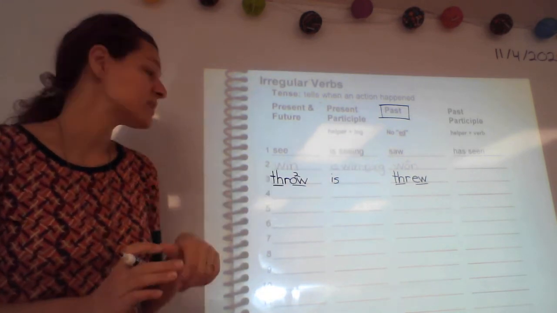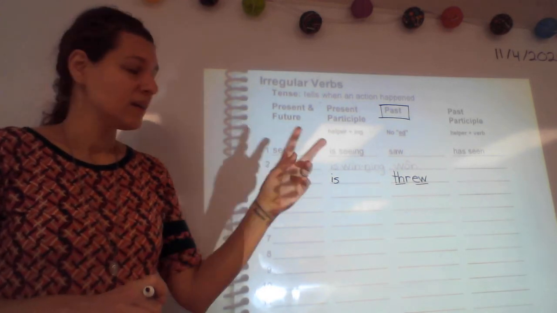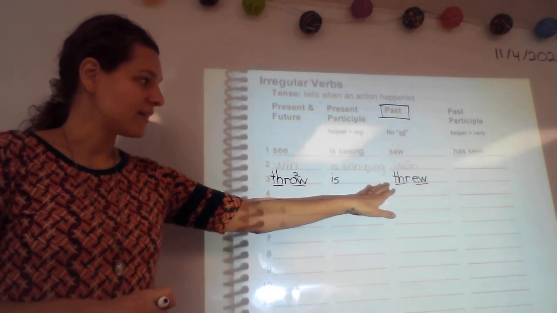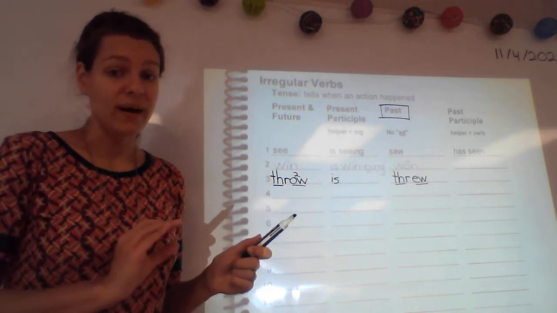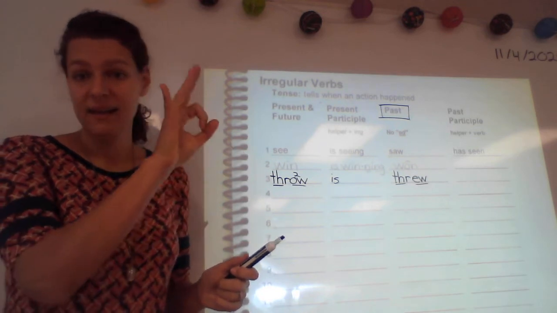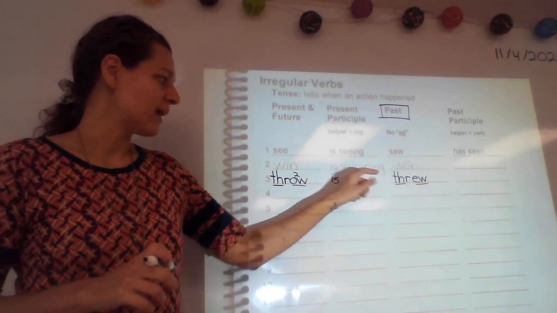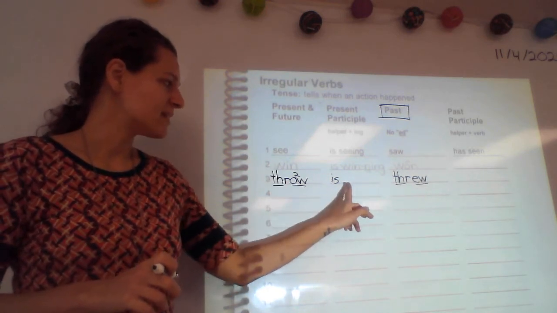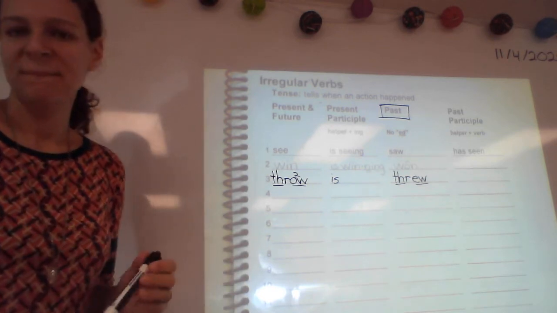So how many syllables are we going to have in throwing? Good, 2. The first is just our base word. And what's the second one? Good, ing. And what sounds do we write for ing? It. Good, it. So write throwing. Make sure you've got your helping verb. So we'll have is throwing on that line. And do the markings.